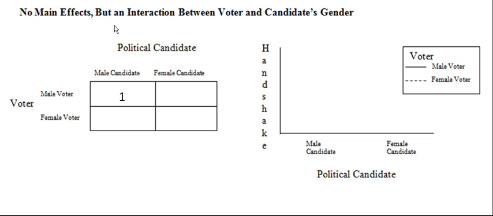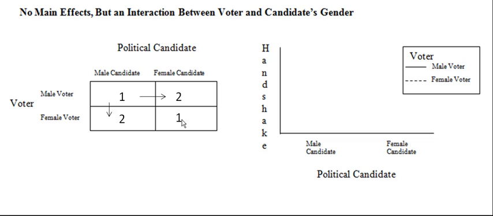Now, what if there were no main effects, but only an interaction? Well, here's our male voter shaking hands for 1 second with the male candidate. If the candidate is female or if the voter is female, there's an additional 1 second of handshaking. But there's not going to be a main effect this time. So instead of this being 3 seconds, if the female voter shakes hands with the female candidate, it goes back down to 1 second.